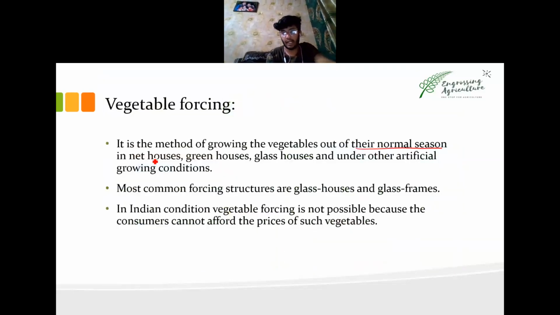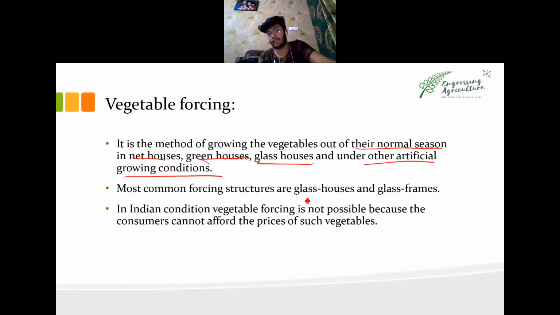Net houses, greenhouses, glass houses are the artificial growing conditions. You can learn about these other growing conditions in a presentation named propagating structures, which video I will also be uploading soon. In propagating structures, you will come across greenhouses, glass houses, cold frames, hot frames, okay, and other propagating structures. Next, most common forcing structures are glass house and glass frames.